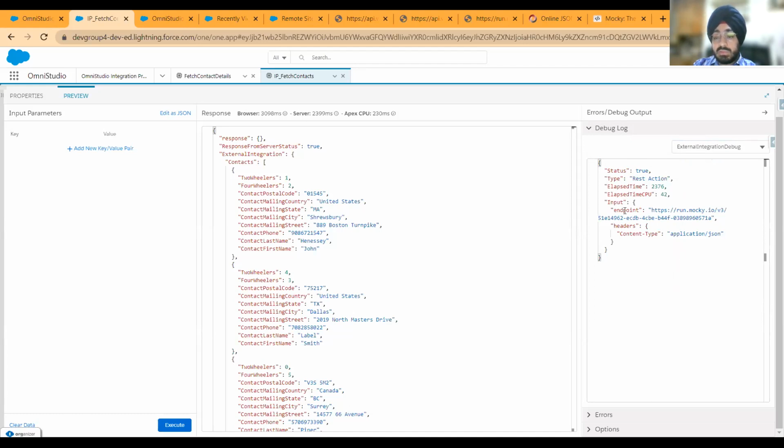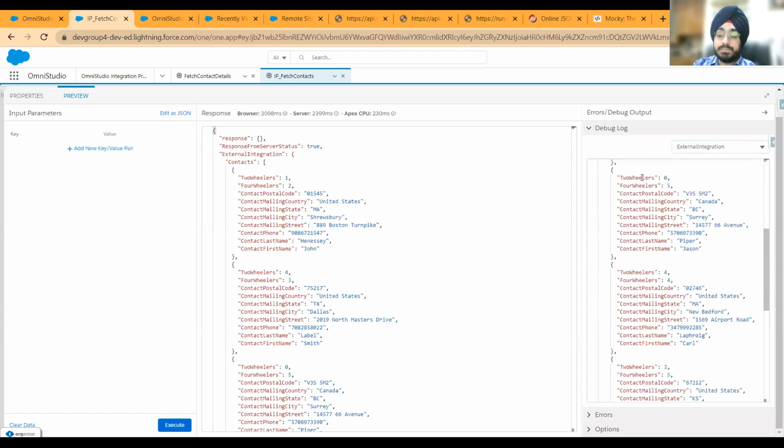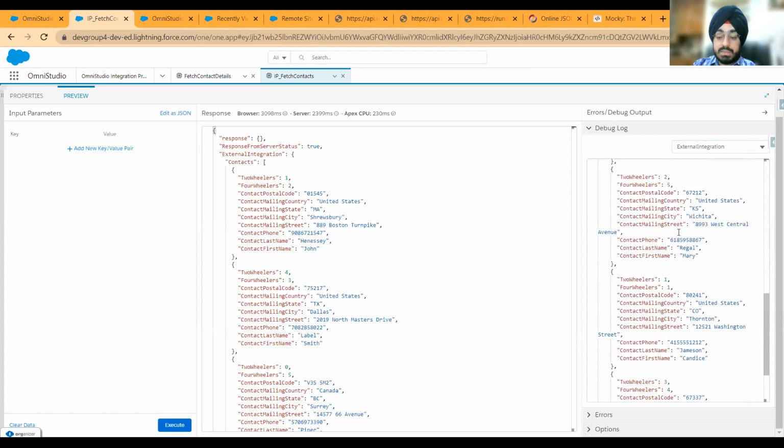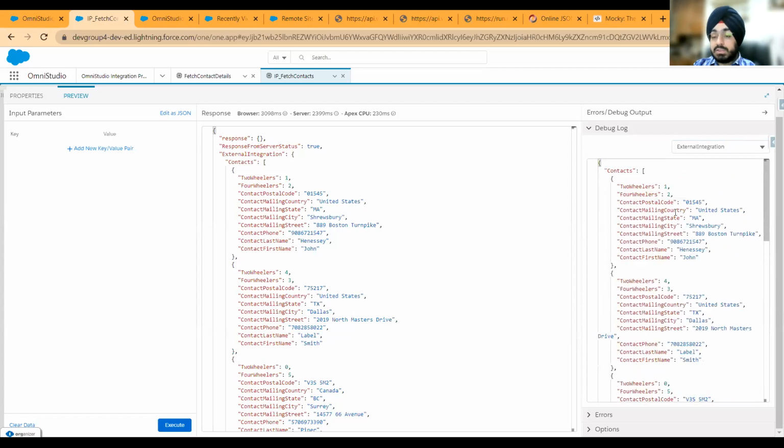You can see that there was an endpoint that I did input, and then within headers I sent the content type as application/JSON. So debug will always give you what was the input to that specific element, and the same element without debug in the suffix would give you what was returned. So this was basically returned from the external integration.